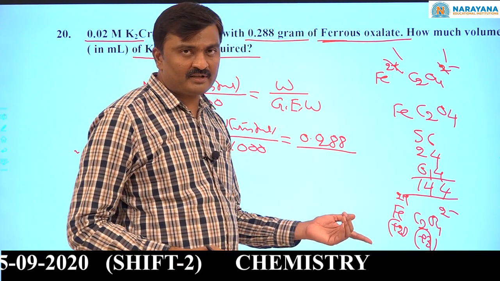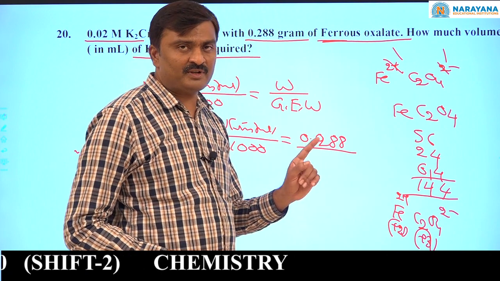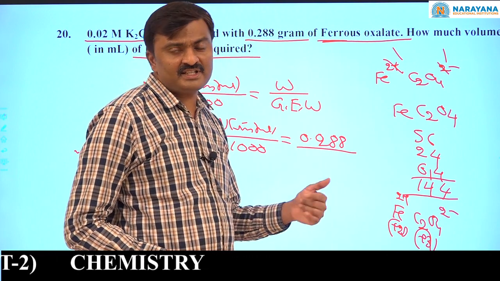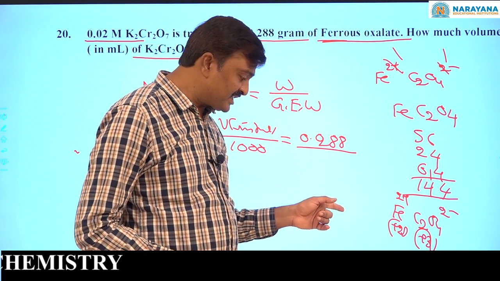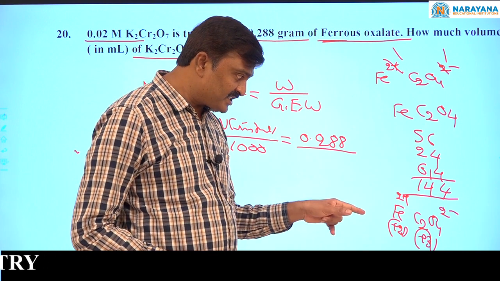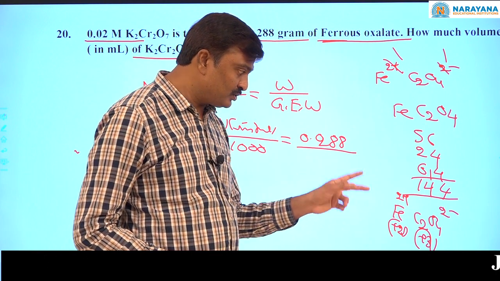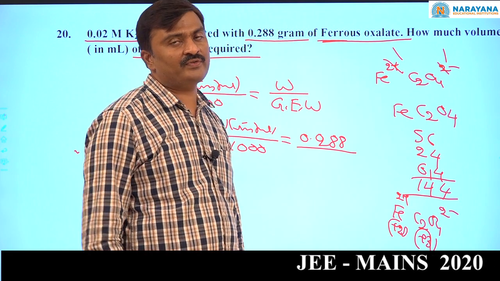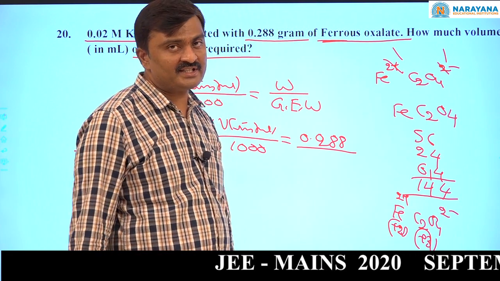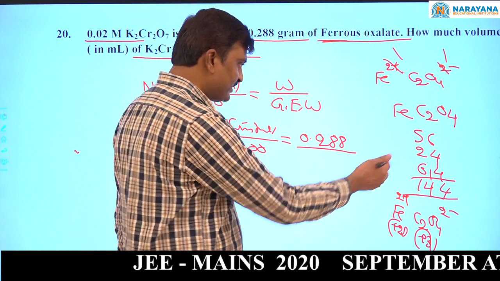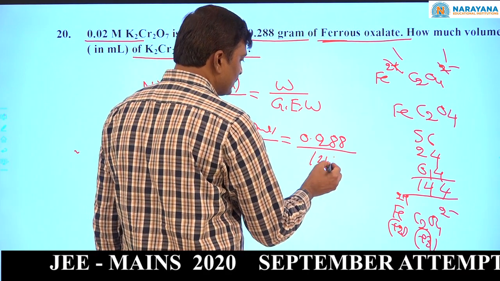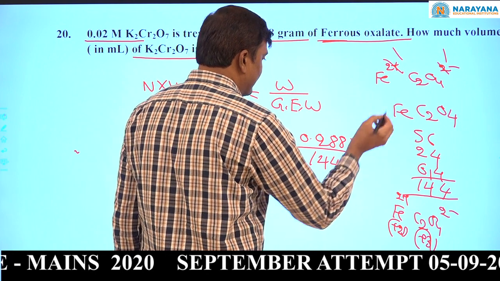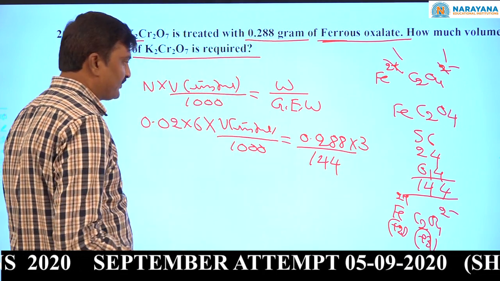For each carbon, the increase in oxidation number is 1, so per 2 carbons the increase is 2. Per each iron, the increase is 1. So the total increase in oxidation number is 3. So for ferrous oxalate, the n factor is 3. So the equivalent weight equals the molecular weight by n factor.